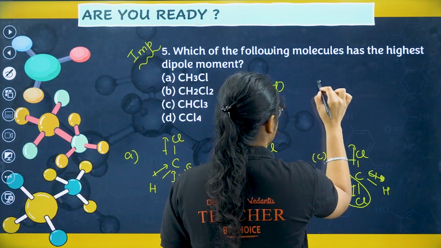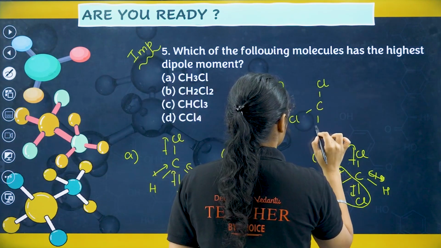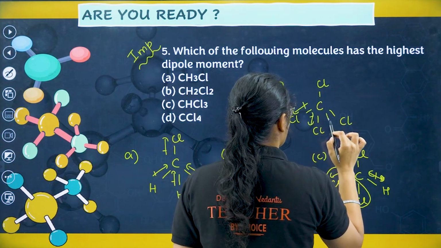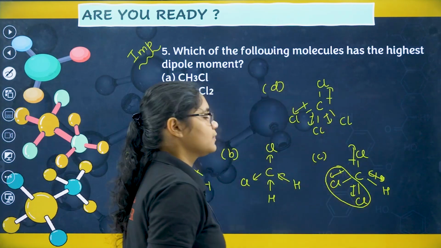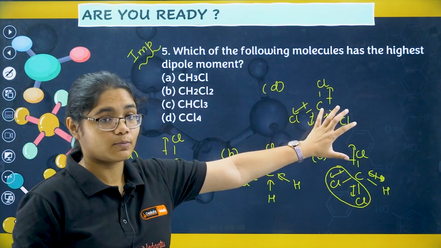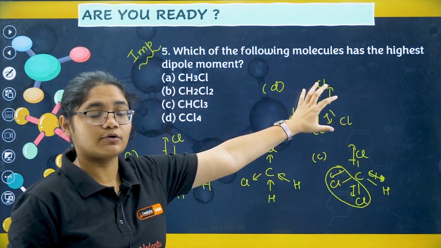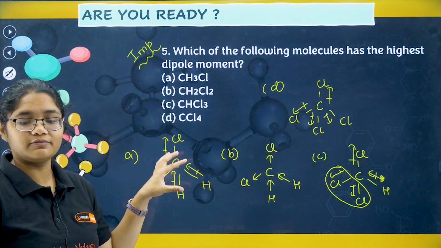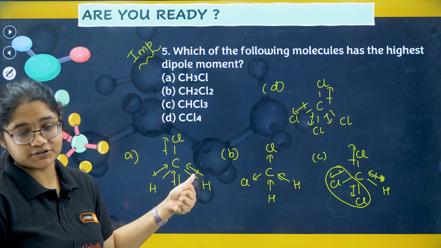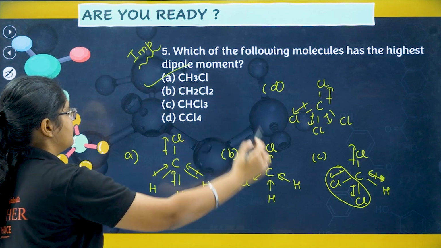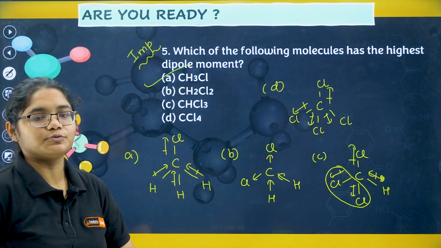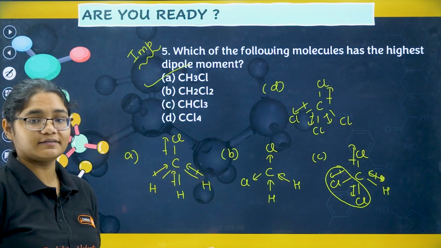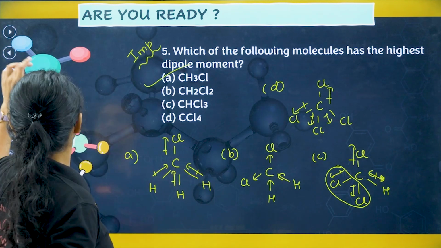Then you have CCl4. Here the dipole moments are all in opposite directions. In that case, here also the net dipole moment will be zero. So you can see only one option where all the dipole moments are in one direction. So this will have the maximum dipole moment, and the answer will be option number A here. So total 14 questions now. Please answer them and put down your scores in the comment section.